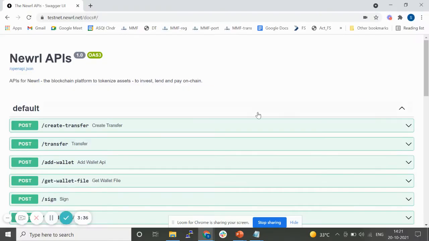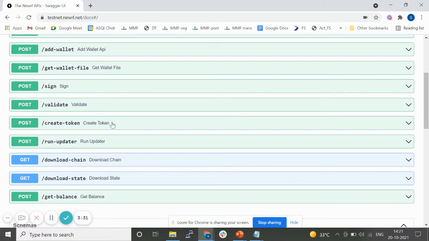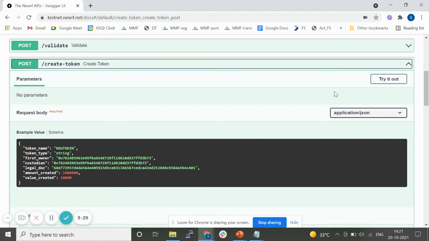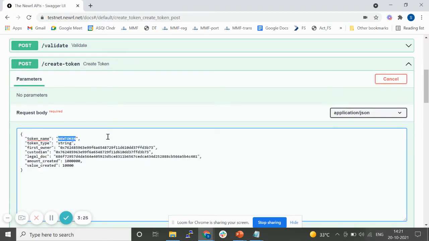Now, let's go back to API uses for this. The create token API requires these fields. So let's try out one. The token name that you want to give. So I'm just calling it demo bond token. Any name, a string basically. Token type, there are conventions. Those we'll share separately. But 31 to 39 are essentially bonds of various types.